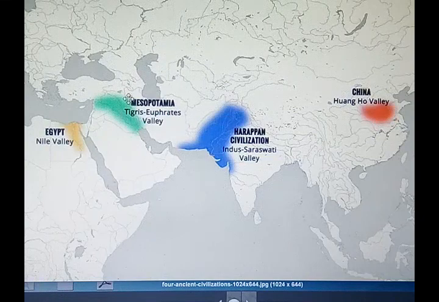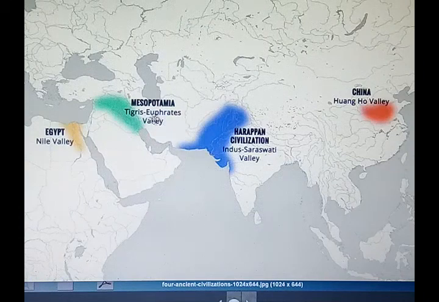When you move toward the west, here you find Mesopotamian civilization. And further west in Egypt, it is Egyptian civilization. So you see that Harappan, Mesopotamian, Egyptian, and Chinese civilizations almost flourished at the same time. Remember, they almost flourished at the same time.